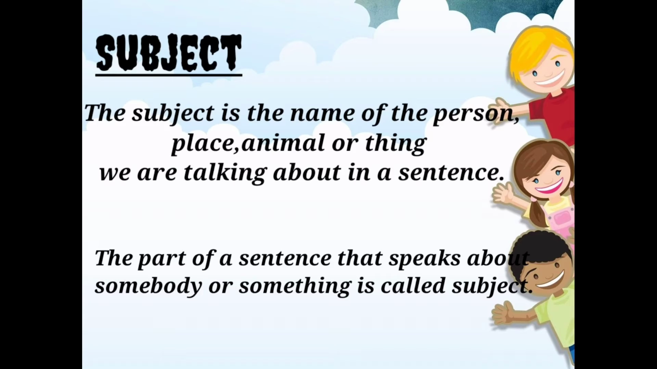Okay, the answer to the question is the subject of the sentence. We have to frame a question using a verb part. Sat on a wall is a verb part and two little birds is a subject. Have you understood? The part of a sentence that speaks about somebody or something is a subject.